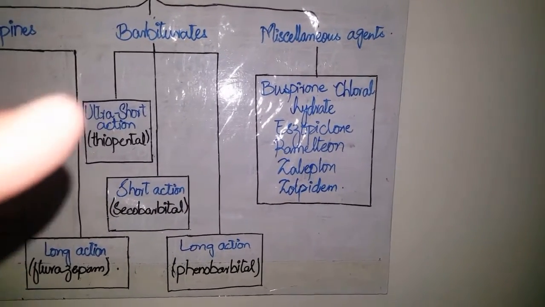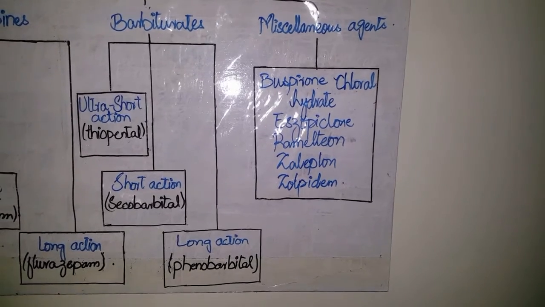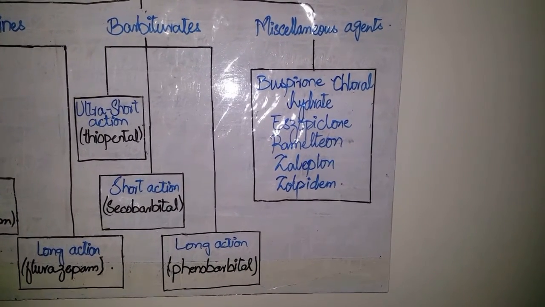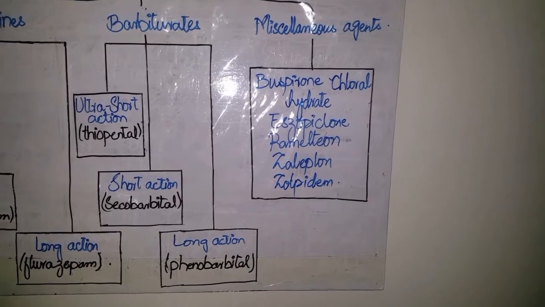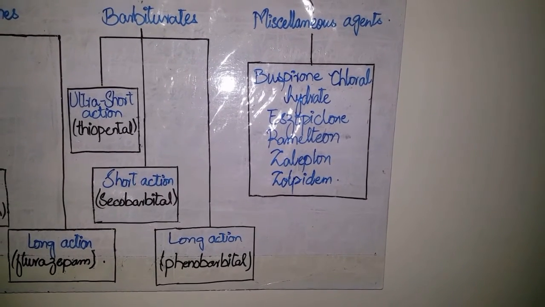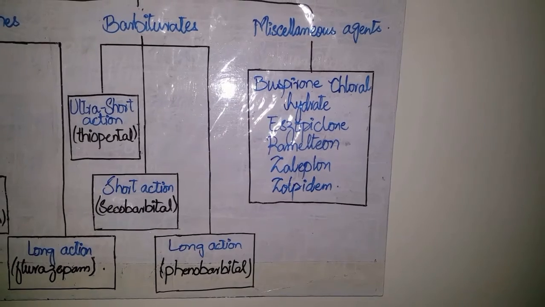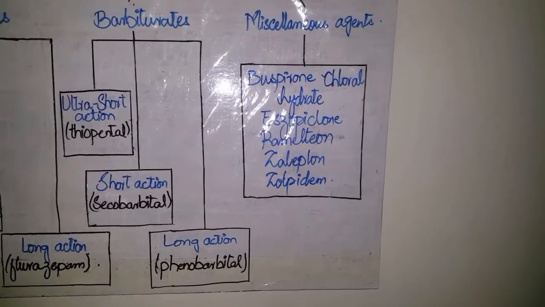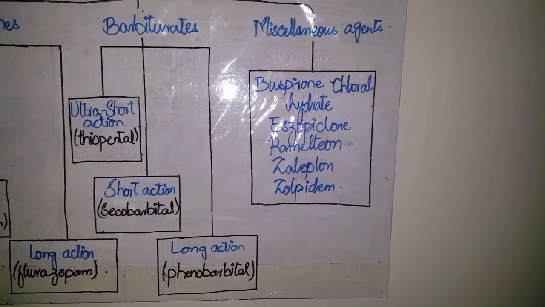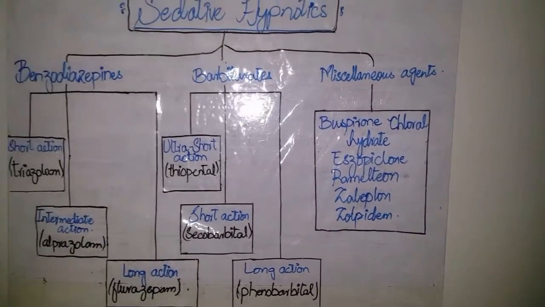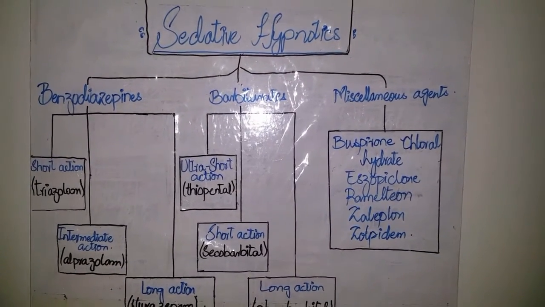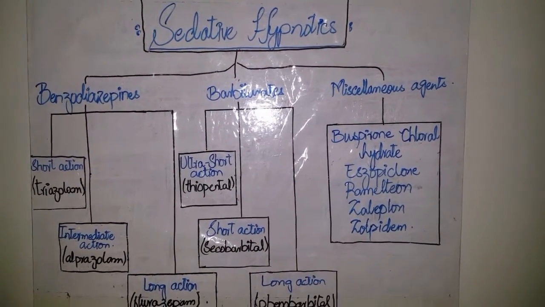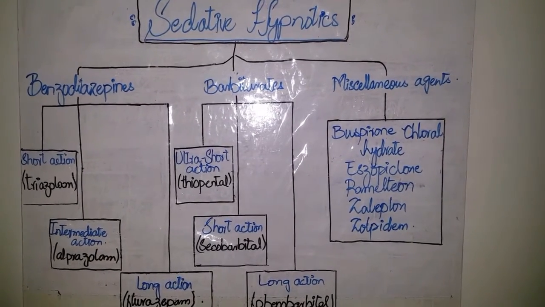There is a drug ramelteon, and another drug like this is tasimelteon. These are melatonin MT1 and MT2 receptor agonists. These help in promoting the sleep by decreasing the threshold for sleep. This is all about the classification of sedative hypnotics. Now we will discuss the mechanism of action of all these classes.